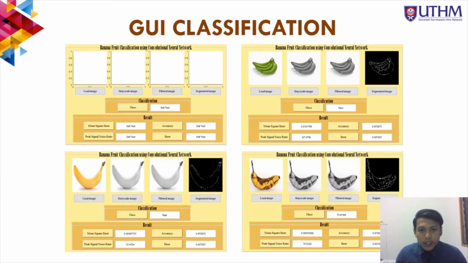This is the GUI classification for this project. First image is blank GUI. Second is GUI for raw banana fruit image. Third is for ripe banana fruit image. And lastly for over-ripe banana fruit image.